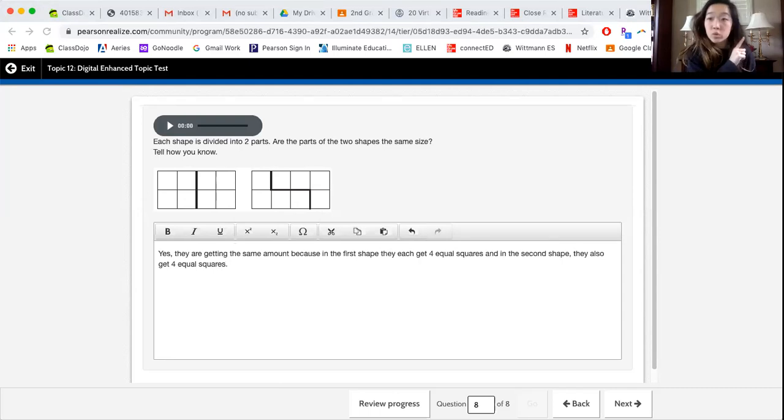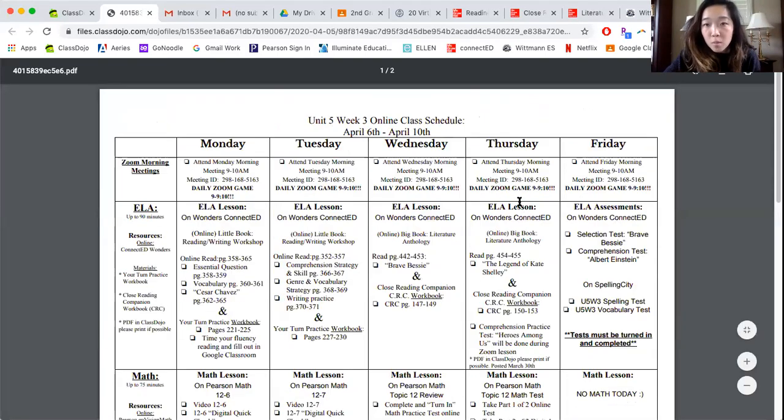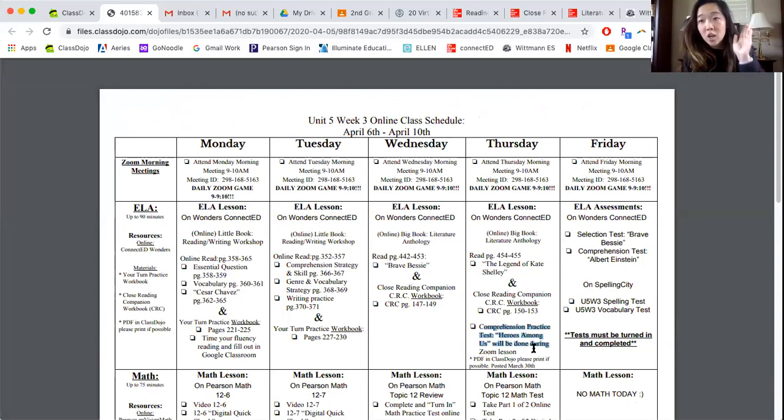I am going to post in a little bit a video on how you can separate your screens so that you can play Kahoot with us tomorrow, because Kahoot will be our game that we play tomorrow. It'll be a short game because tomorrow you also have your practice comprehension, so you will need to have that copy. For tomorrow, you will need Heroes Among Us. That's going to be your practice test. If you have it printed, awesome. You'll need your highlighter and your pencil. If you don't have it printed, no worries. Just follow along with our Zoom lesson, okay?